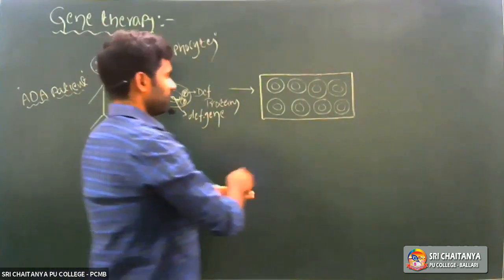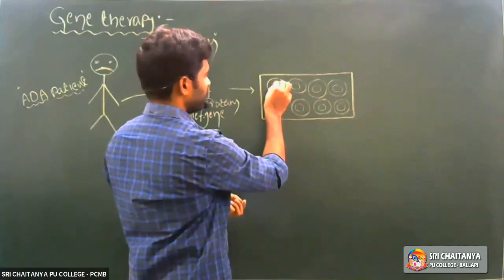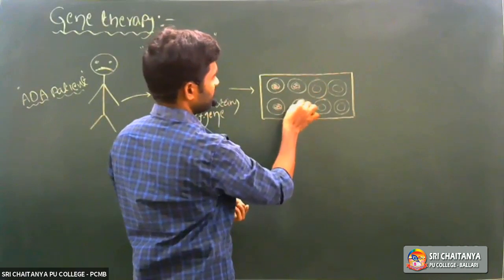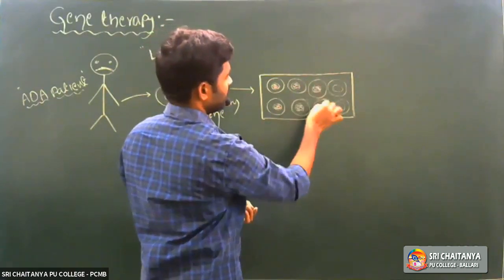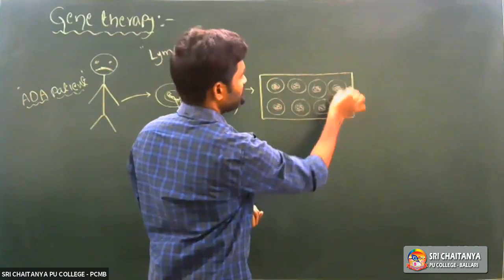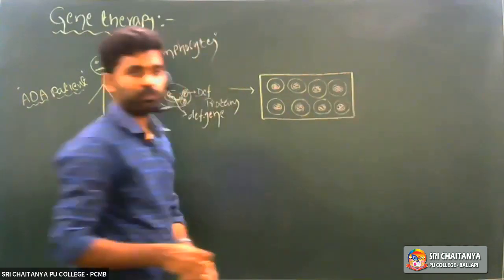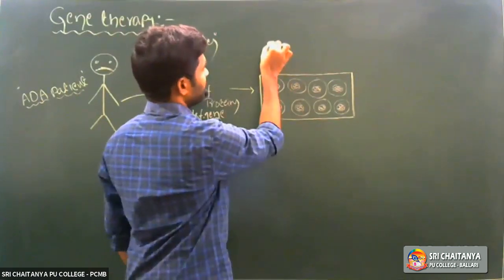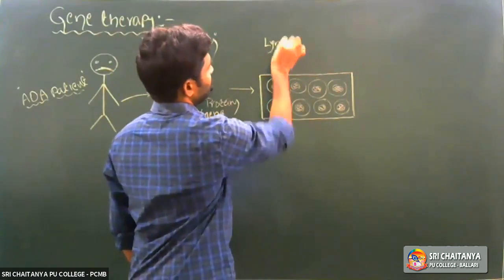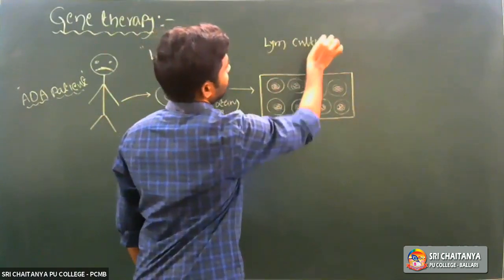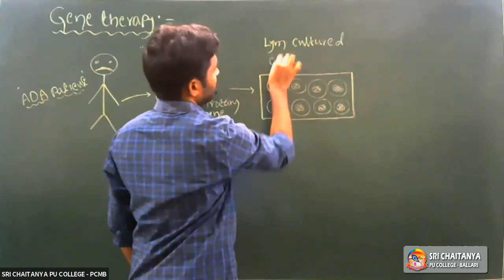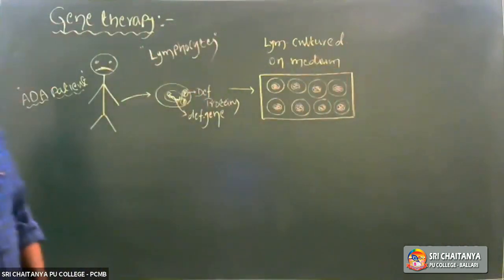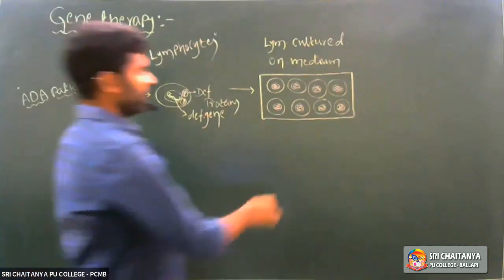Each and every cell consists of defective genetic material, which undergoes transcription and translation and produces defective proteins only. So these are lymphocytes cultured on medium.